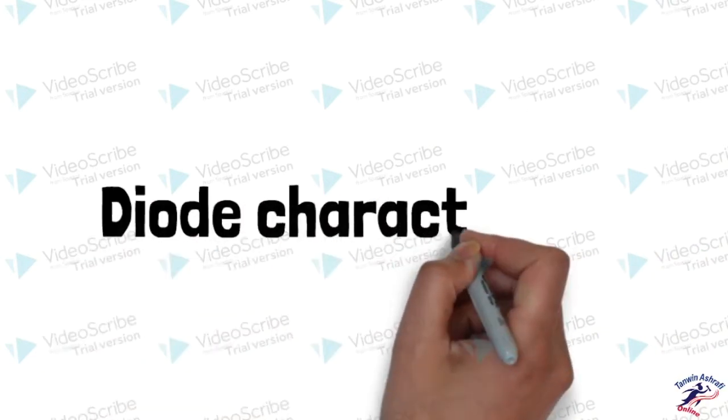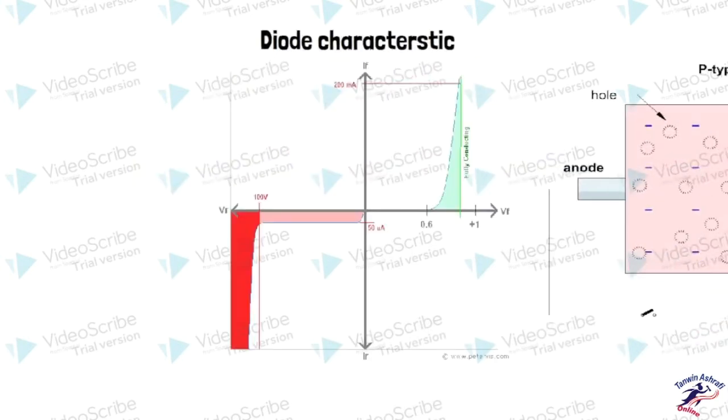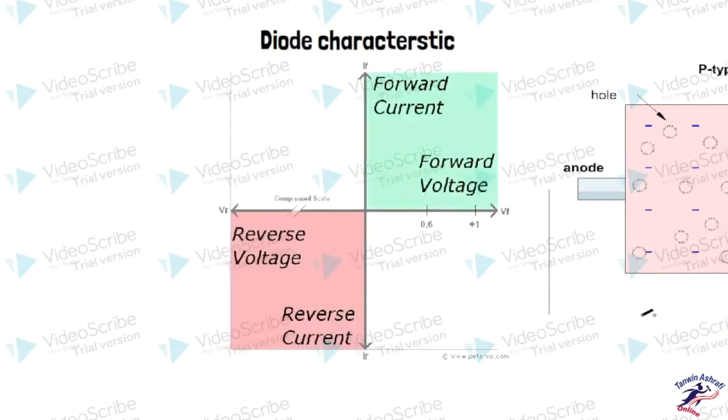So according to that, we have the diode characteristics, since it is known as a diode. As you can see, it allows the forward current through the green region, but it also blocks the reverse current, that is the red region. And if we go beyond the red region past 100 volts, that is what we call avalanche breakdown. Now this is the forward current, forward voltage region, whereas the reverse current, reverse voltage region is the third quadrant of the graph.